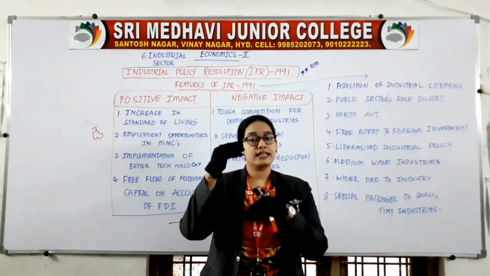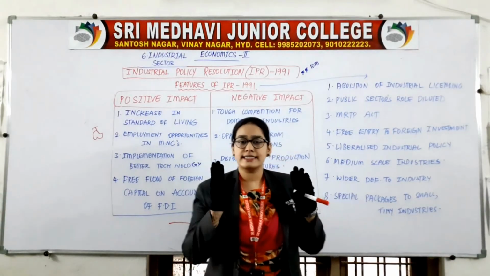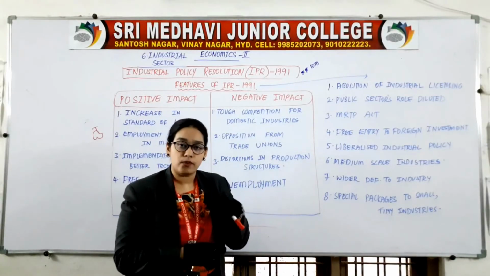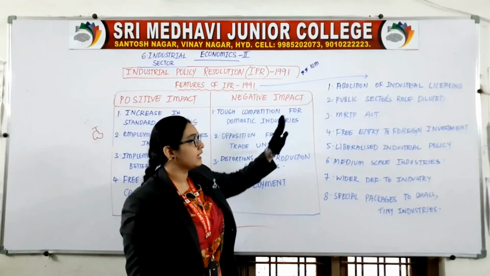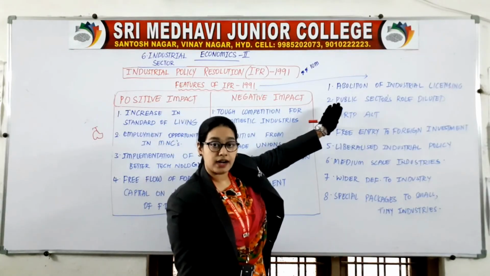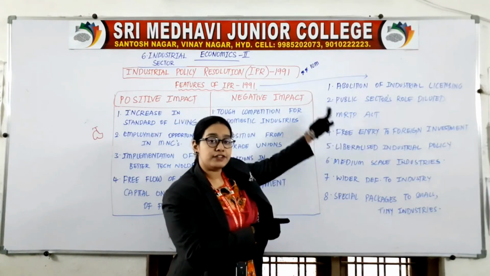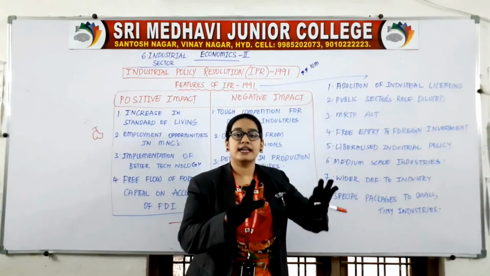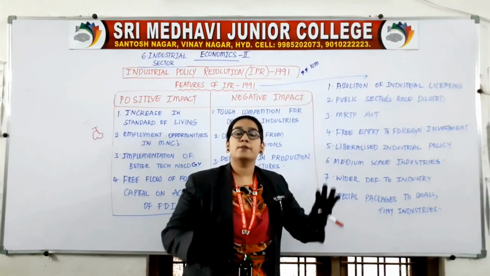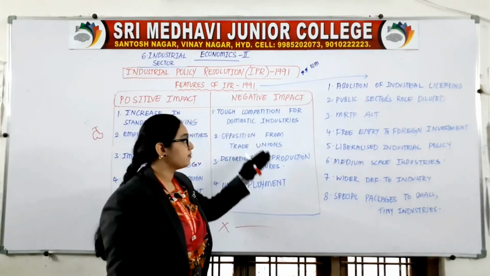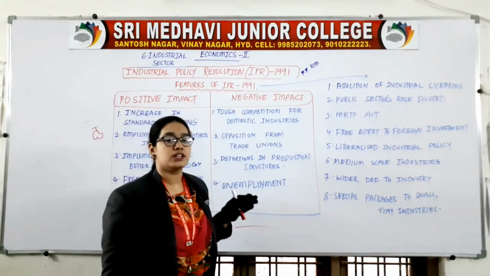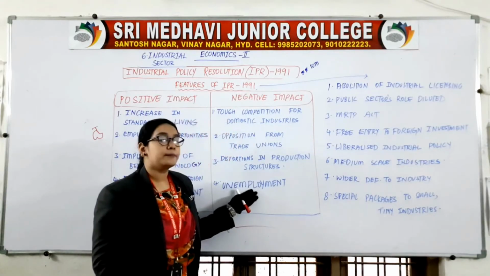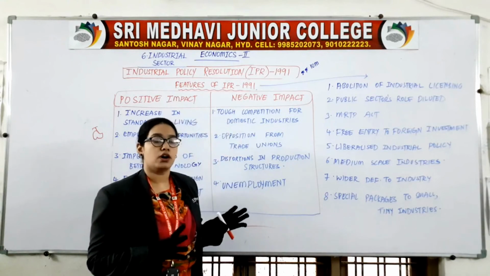If they don't increase, we won't come for work, etc. So where will these trade unions be working? In the private sector? No, they'll be working in the public sector. And what we have discussed in the features of IPR 1991, that the public sector role is diluted. There is no importance of public sector. That means these trade unions are also not getting any jobs. They remain unemployed.